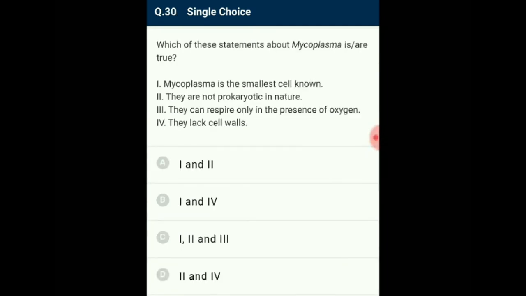Question number 30. Which of these statements about mycoplasma are true? Mycoplasma is the smallest cell known. They are prokaryotic cells that lack cell walls. They can cause a variety of diseases and hence are potent pathogens for causing respiratory tract illness. So the answer for this question is option B. From the given four statements, the first and fourth statements alone are true.